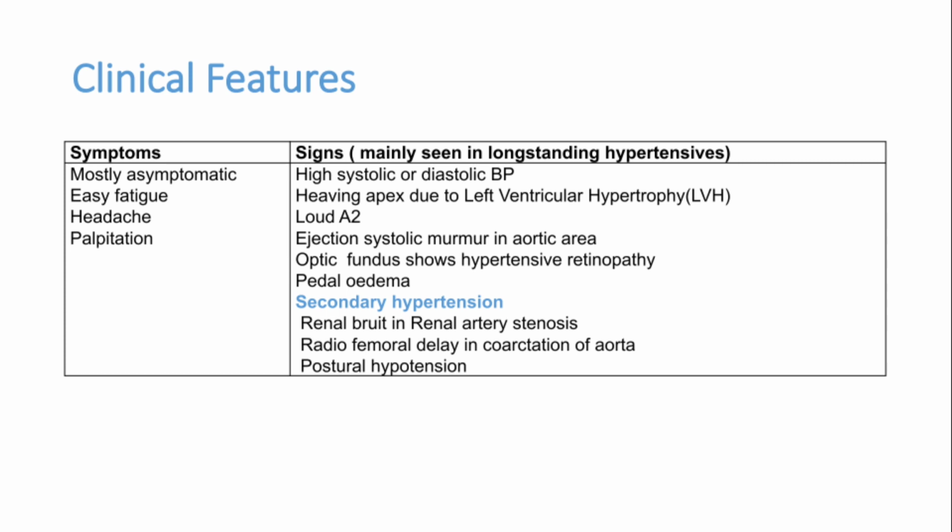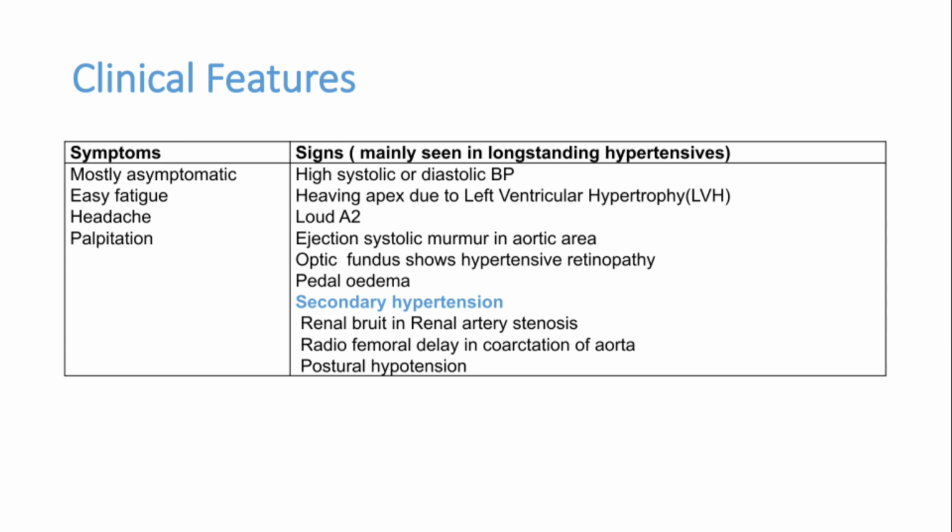Heaving apical impulse is seen due to left ventricular hypertrophy. There is one important finding you see in chronic hypertension: loud A2. This is a classical finding seen on heart auscultation in systemic hypertension. An ejection systolic murmur can be heard in the aortic area. So loud A2 with ejection systolic murmur can be heard in systemic hypertension. Optic fundus changes can be seen in chronic hypertension. Pedal edema is very common in patients who have hypertension or patients who are on calcium channel blockers.